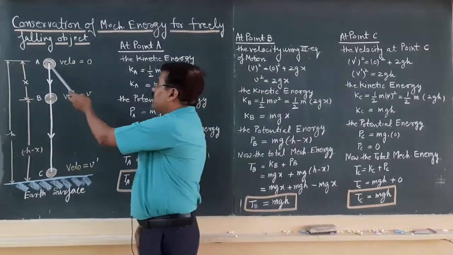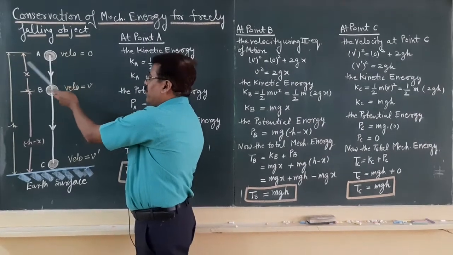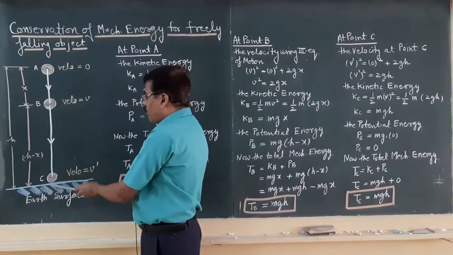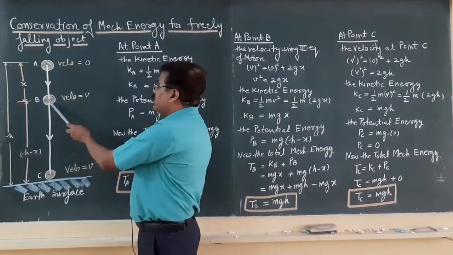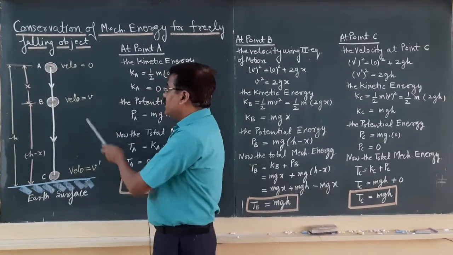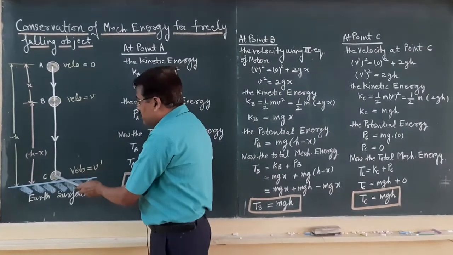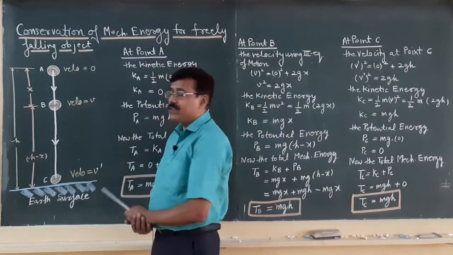So, this is the object of mass m. Initially it is at point A at height h. It is allowed to free fall under the effect of gravitational force. When it reaches point B, after travelling a distance x, let its velocity be v. When it reaches point C, just near the earth's surface, its velocity is v dash.